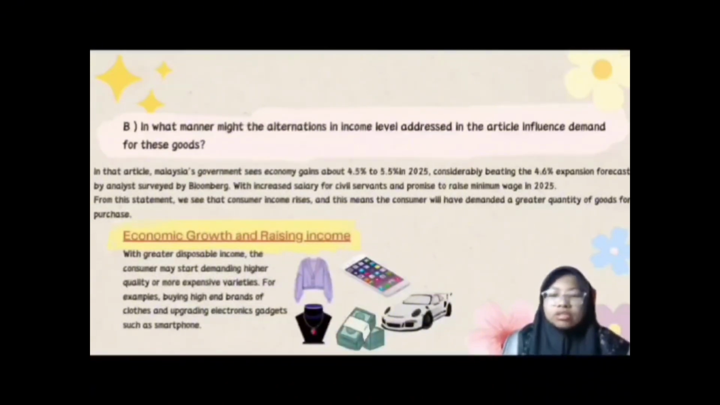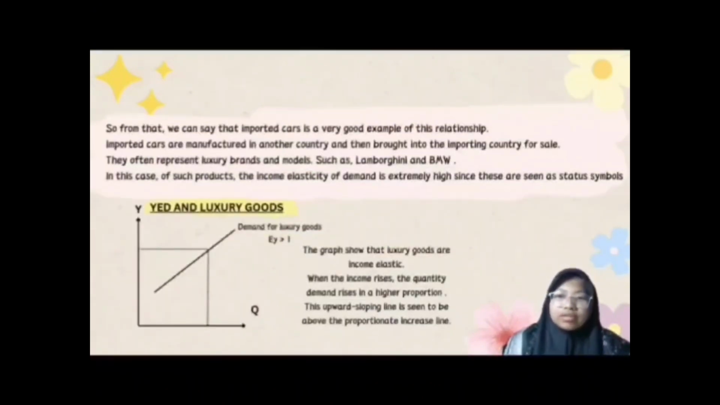and this means the consumer will demand a greater quantity of goods for purchase. With greater disposable income, the consumer may start demanding higher quality or more expensive varieties. For example, buying high-end brands of clothes and upgrading electronic gadgets such as smartphones. So from that, we can say that imported cars is a very good example of this relationship.